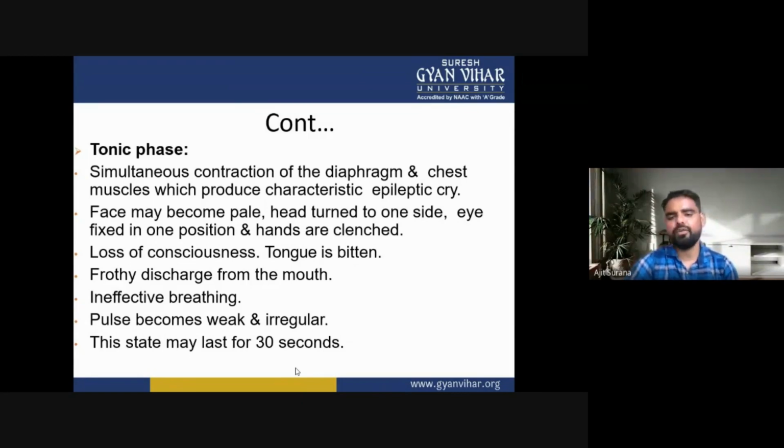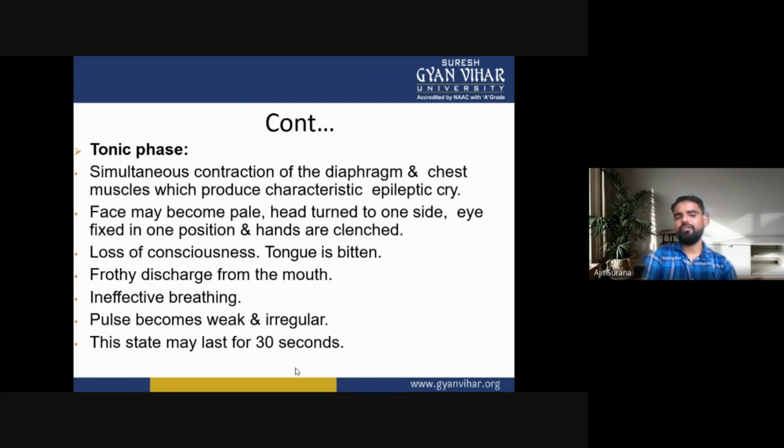Head turns to one side, eyes fixed in one position, and hands are clenched. Loss of consciousness occurs in the tonic phase. Tongue is bitten. There is frothy discharge from the mouth, ineffective breathing, and pulse becomes weak and irregular. This stage may last for 30 seconds.